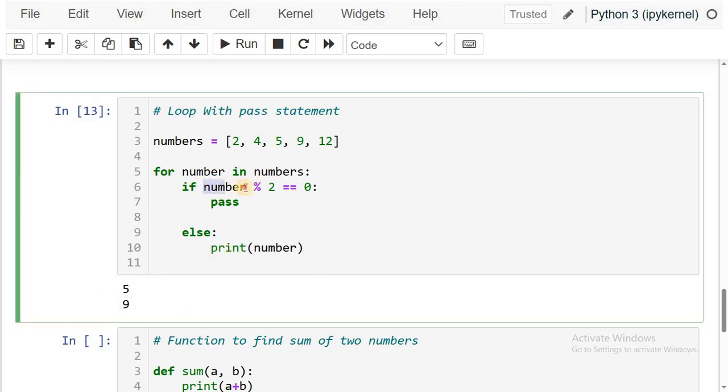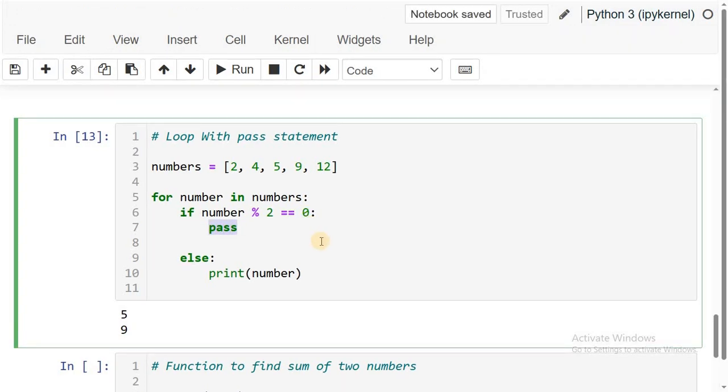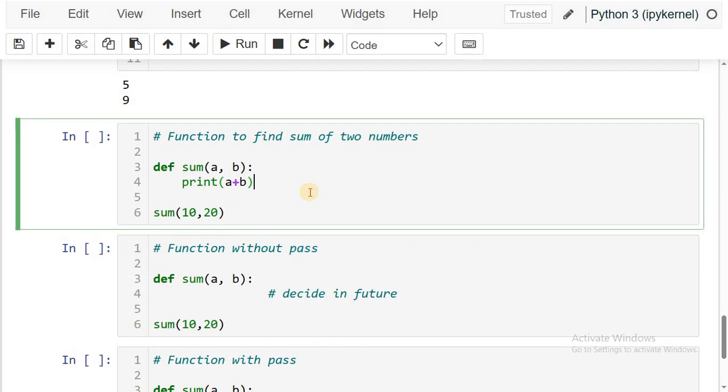When you find a number is even, you can implement your logic in the future. Here, the pass statement is just like a placeholder. You can write your code in future in place of the pass statement. And already we covered one more point. We can use the pass statement in loops and in functions also.